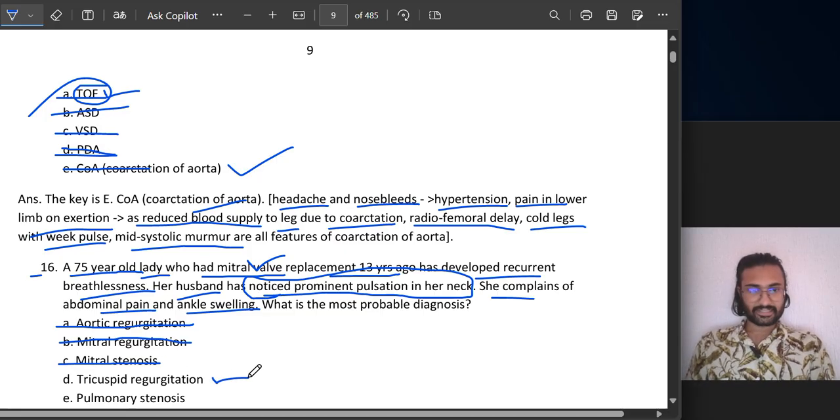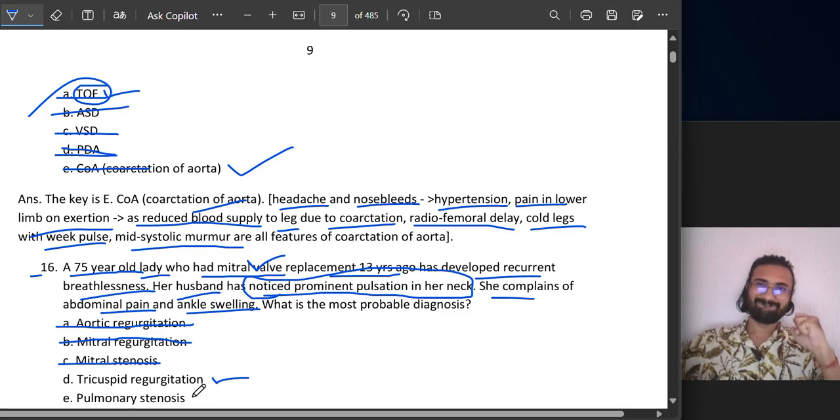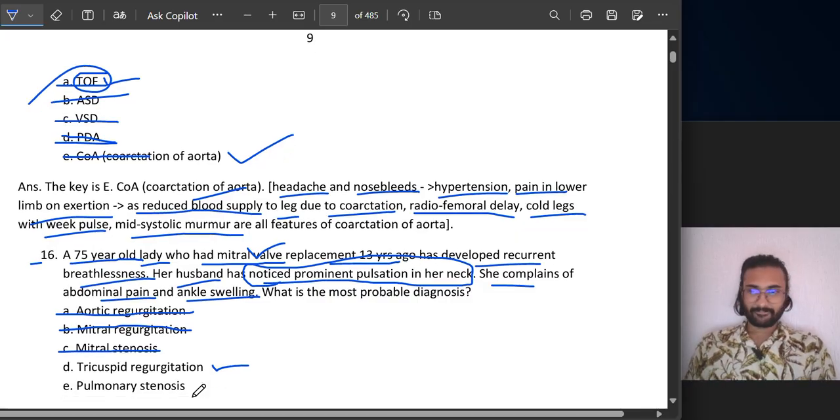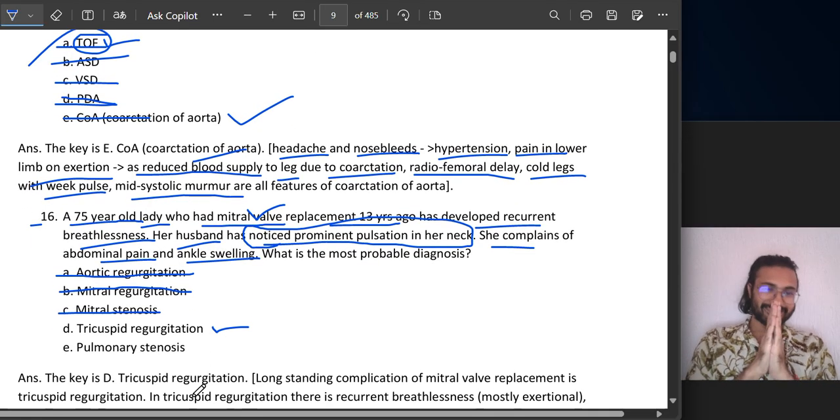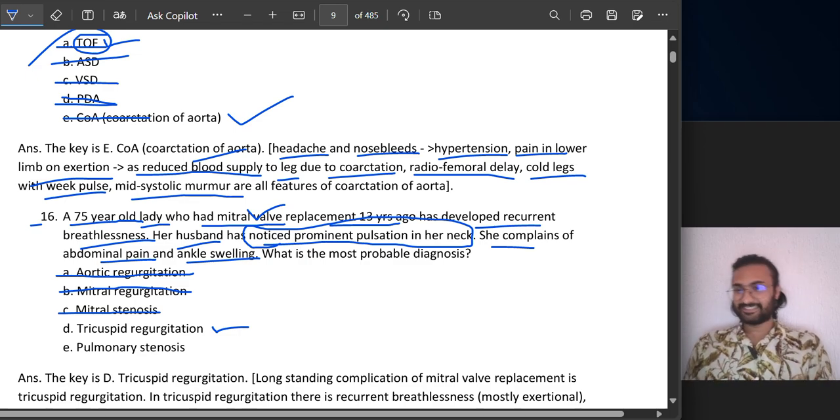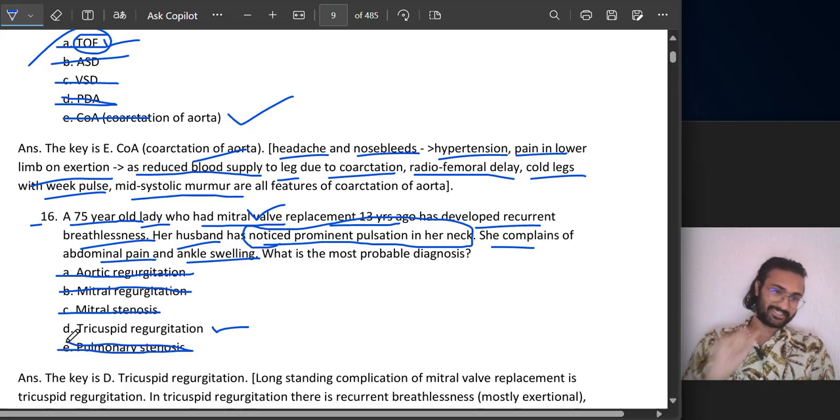According to me, it should be tricuspid regurgitation. Pulmonary stenosis. If it was pulmonary stenosis, then we would have seen shortness of breath. Yep, so it is pulmonary stenosis then. No, tricuspid regurgitation. Never change your first option, guys. What? So it was not pulmonary stenosis. It is tricuspid regurgitation.